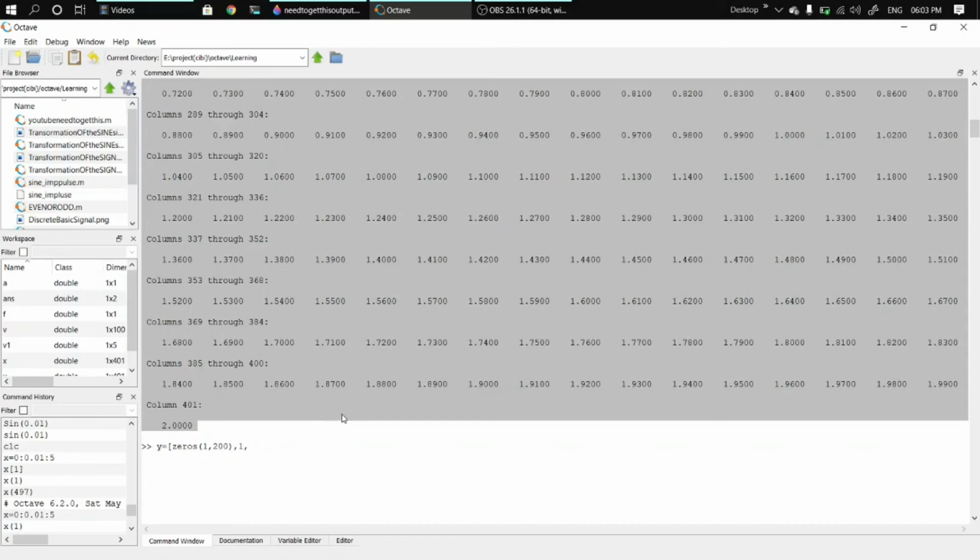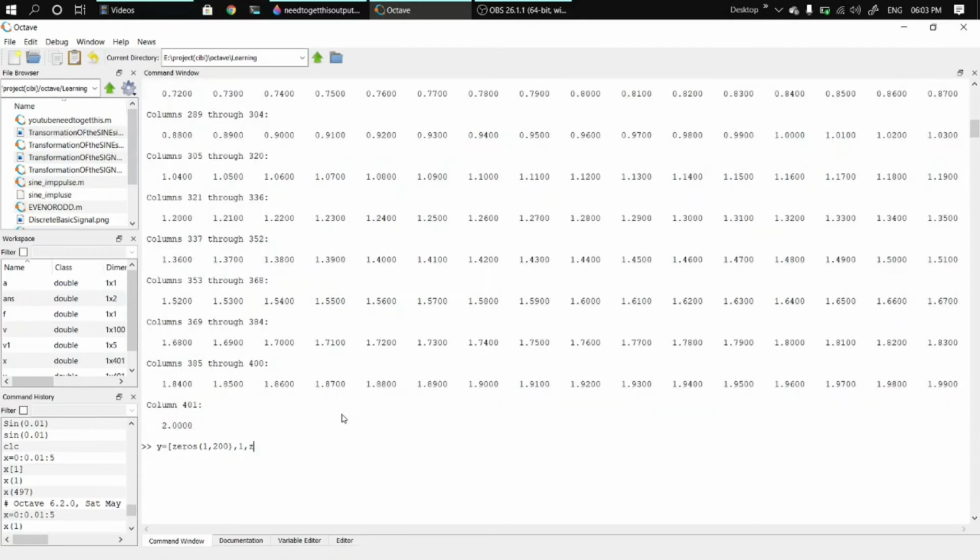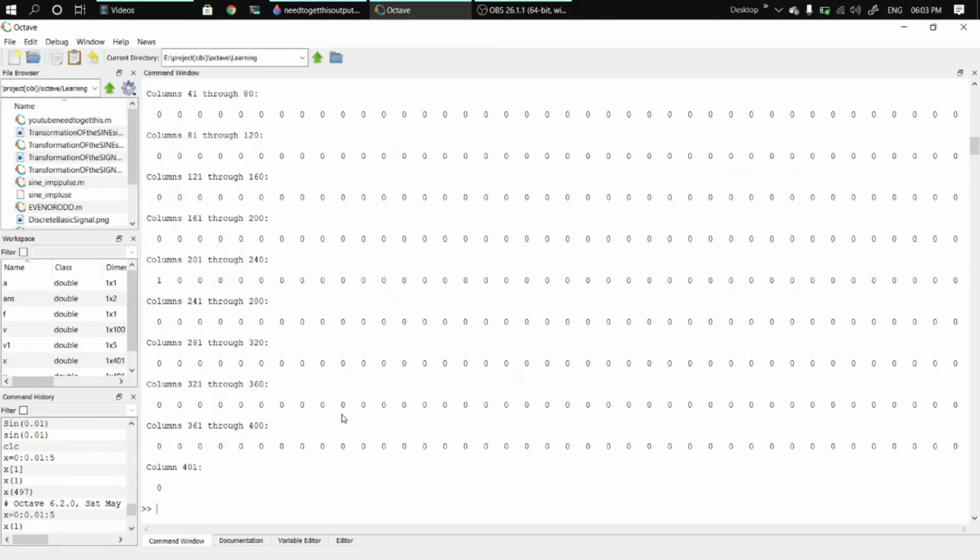That means we need 401 minus 201, which is 200. So we need 200 zeros after the 1. So put zeros of 1 comma 200, close bracket, hit enter.